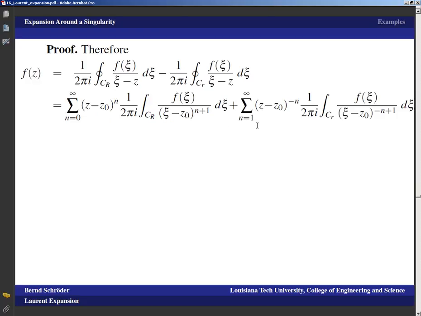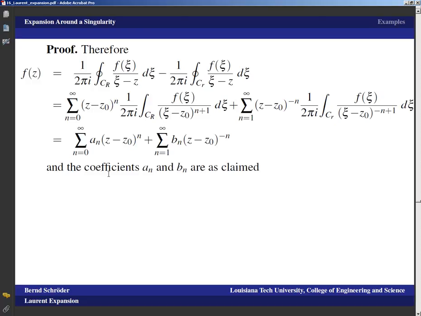And now we simply have the other one, the sum n equals 1 to infinity of (z minus c0) to the negative n times 1 over 2 pi i integral over C lowercase r of f of c divided by (c minus c0) to the negative n plus 1, and that turns out to be the sum of a n (z minus c0) to the n plus the sum over the b n (z minus c0) to the negative n.